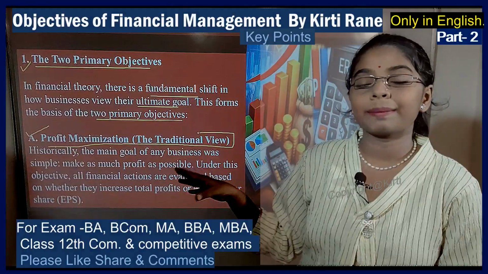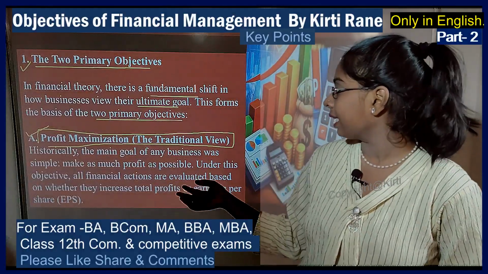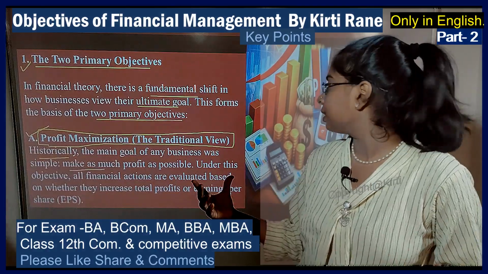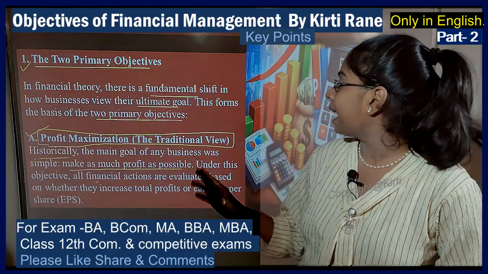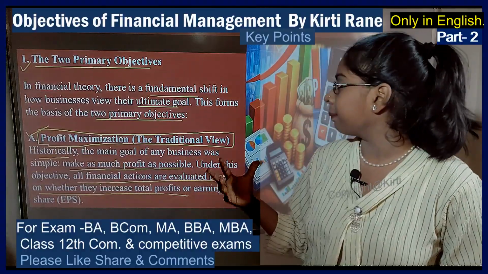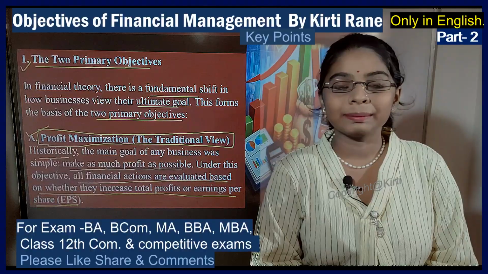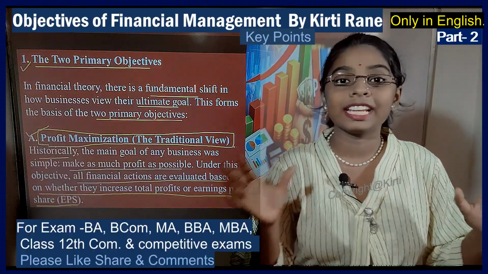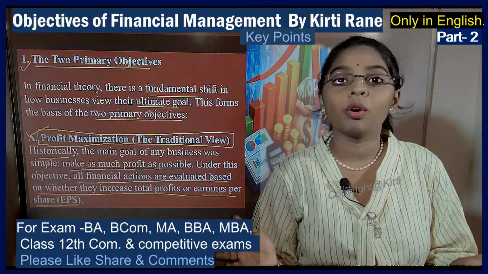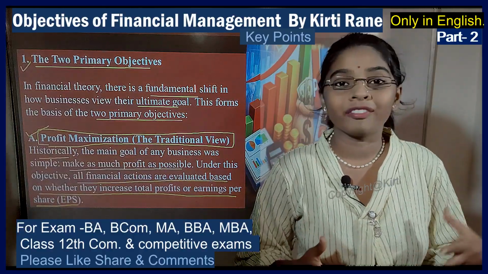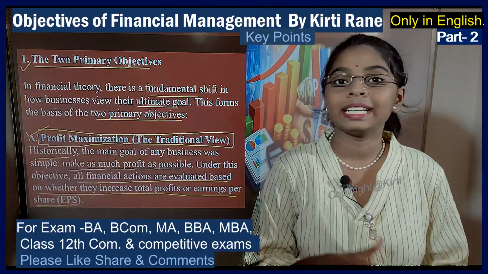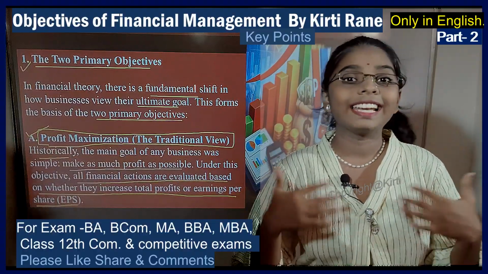So what does the profit maximization objective state? It says that historically the main goal of any business was simple: make as much profit as possible. Under this objective, all financial actions are evaluated based on whether they increase the total profit or earning per share. So the profit maximization objective is the traditional method in which we take into view the core goal, which is earning as much profit as possible. But why it is known as the traditional method, or why it is not considered in the modern view, we will be viewing in our next slide.